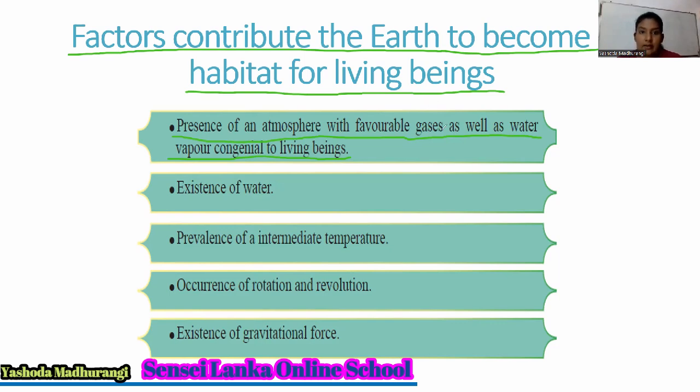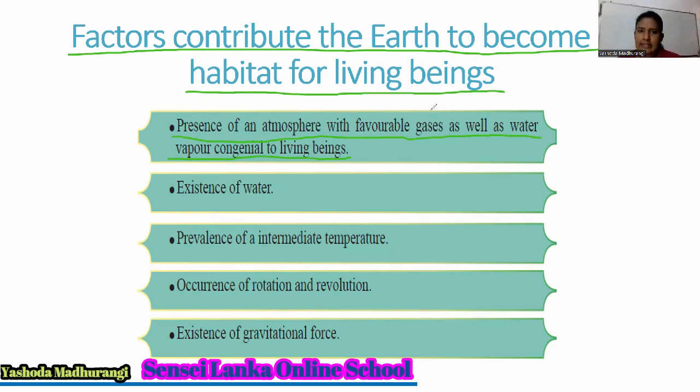If we take it as a percentage, nitrogen is the most abundant gas. But more than 20% oxygen is there. That is enough for living beings.